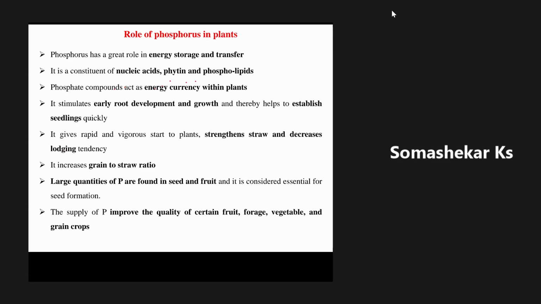Phosphorus has a great role in energy storage and transfer. It helps in transfer of energy from one part of the plant to another part, from leaves to root, from leaves to developing flower, from leaves to developing fruit. It keeps on transferring energy. Energy in terms of what is the energy of crop plants? How best can you understand the term energy in crop plants?